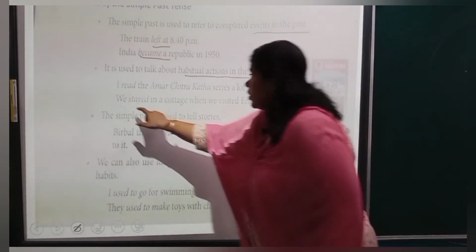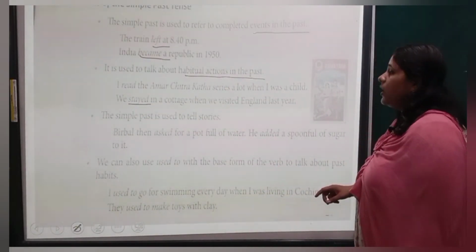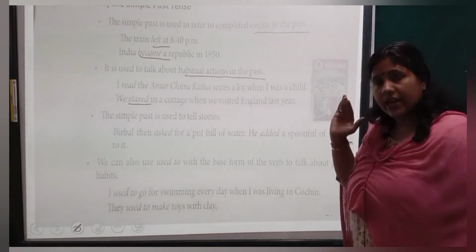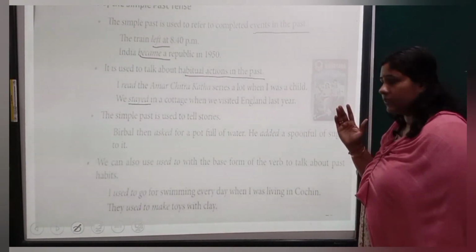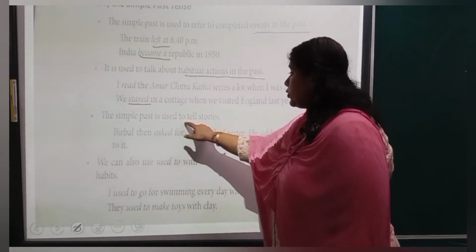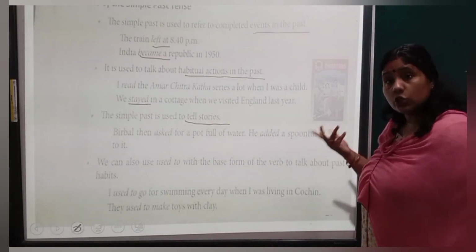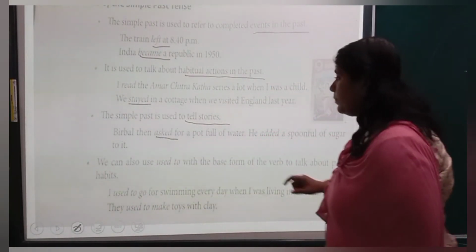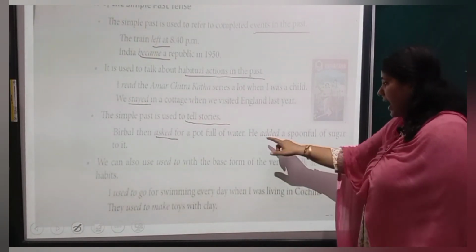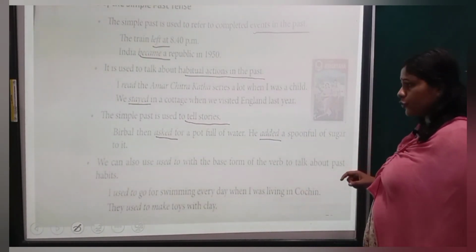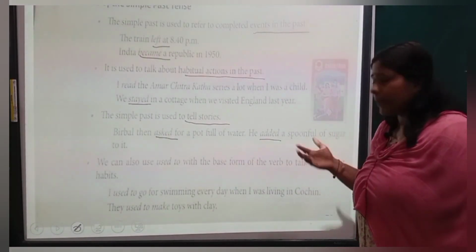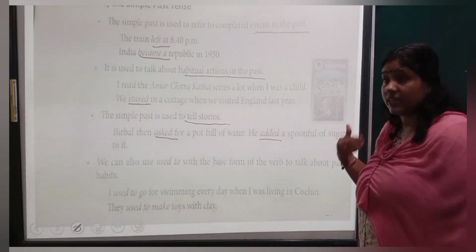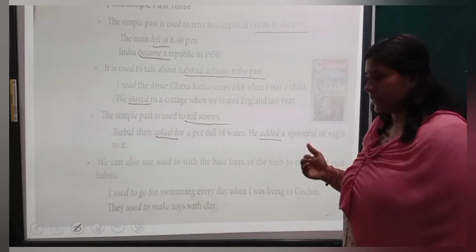We stayed in the college, in a cottage, when we visited England last year. So ये सब बातें जो है वो गुजर गया है. Understood? It's already done, happened. The simple past is used to tell stories, like historical stories. Birbal then asked for a pot full of water. He added a spoonful of sugar to it. So already happened, telling stories, Mahabharata, Bhagavad Gita, all these stories when we say the fairy tales and all. So we use past tense.